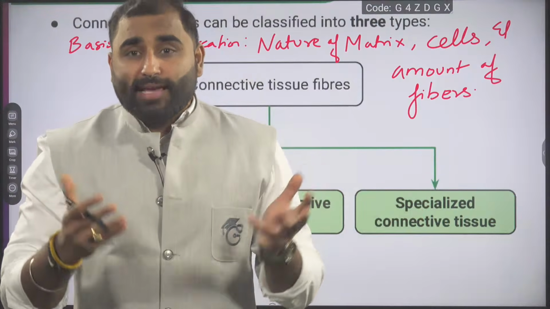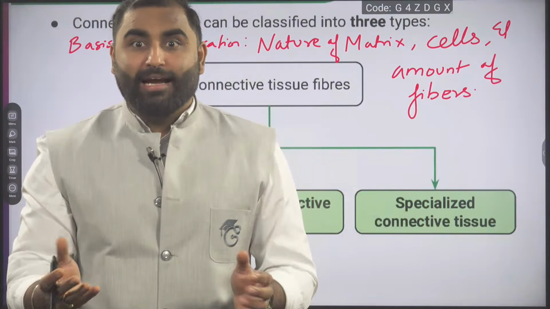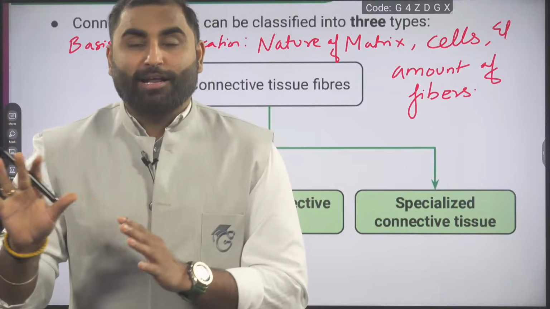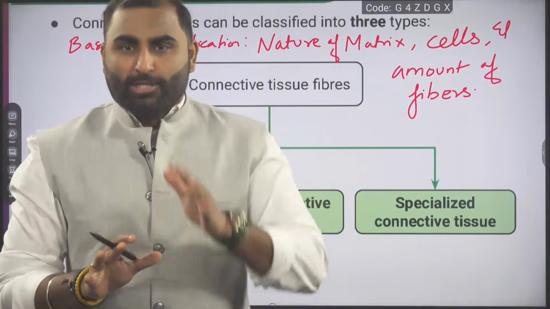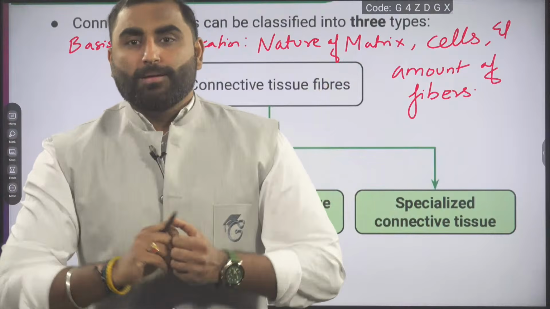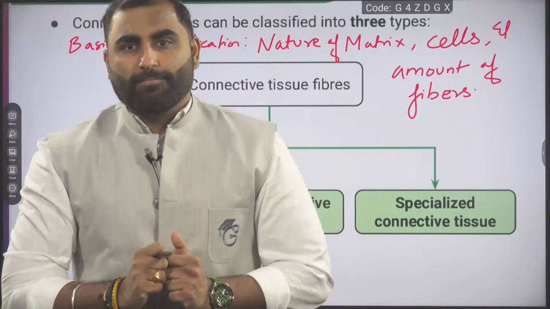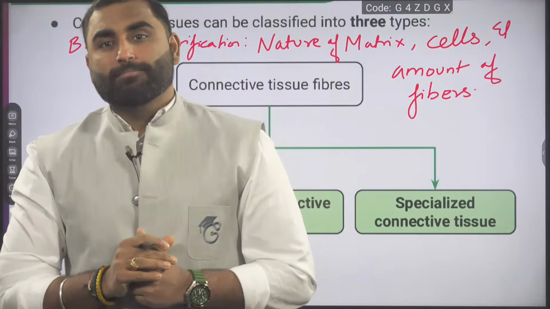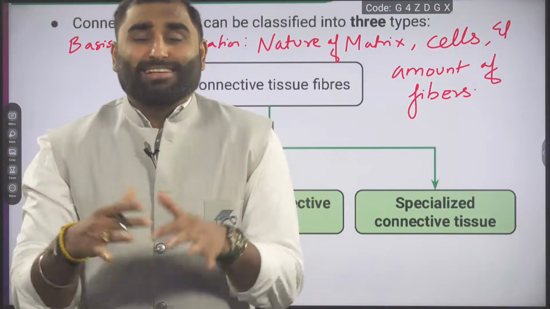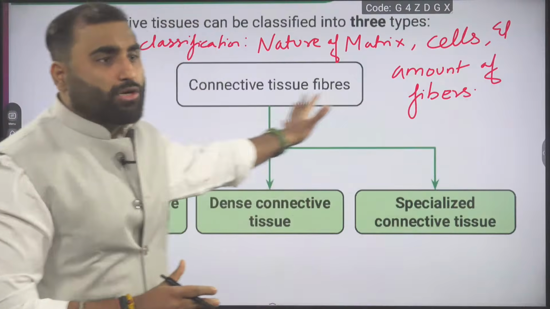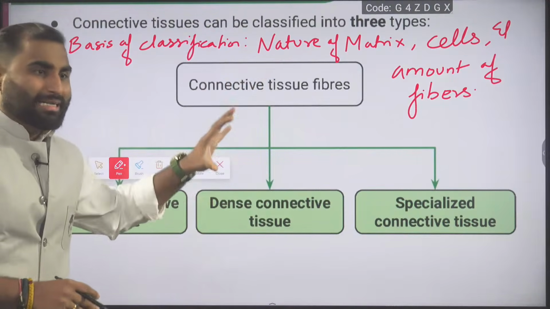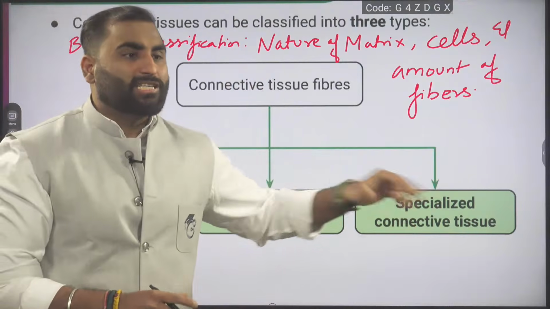But some tissues like blood, you don't need any fiber at all, fiberless, fiber not required there. Generally you see the fiber, but the orientation of the fiber, the concentration of the fiber, the amount of fiber, and its presence or absence will change the tissue. So based on this, we are classifying them into loose connective tissue, dense connective tissue, and specialized.